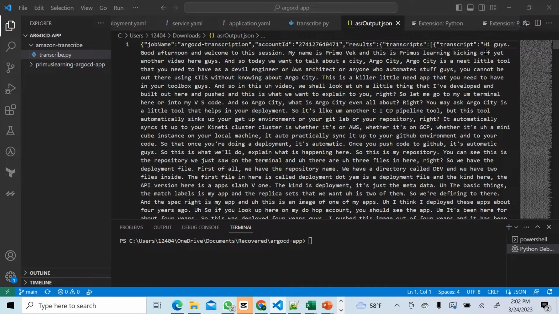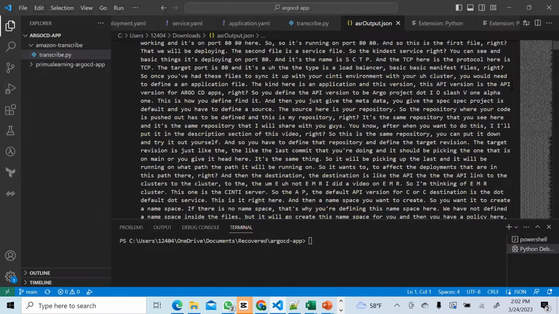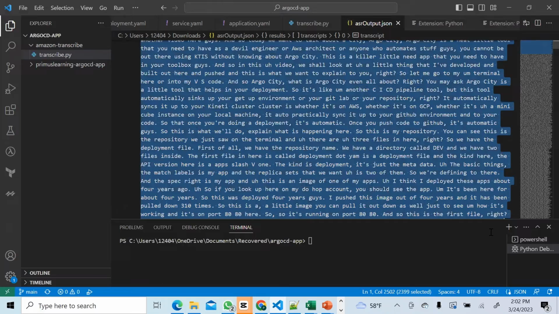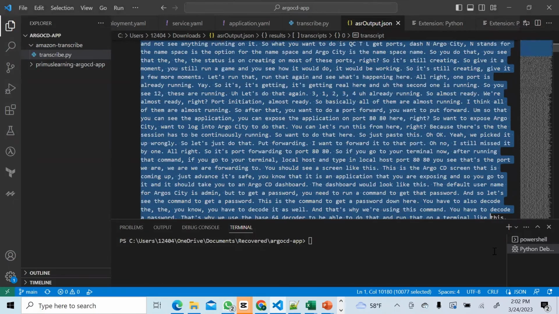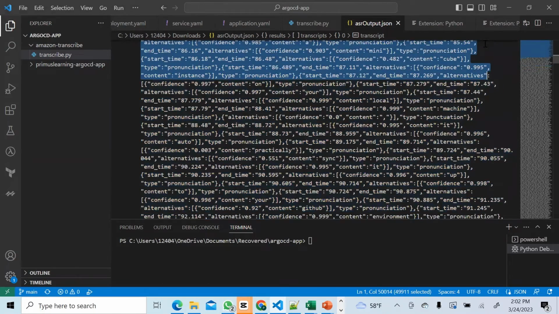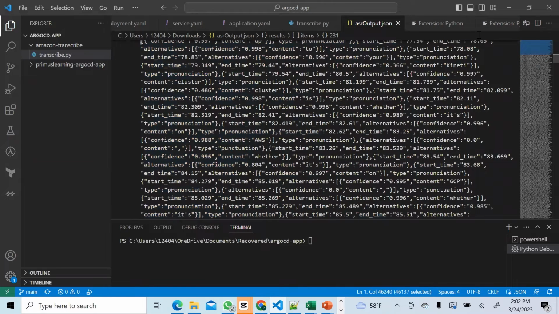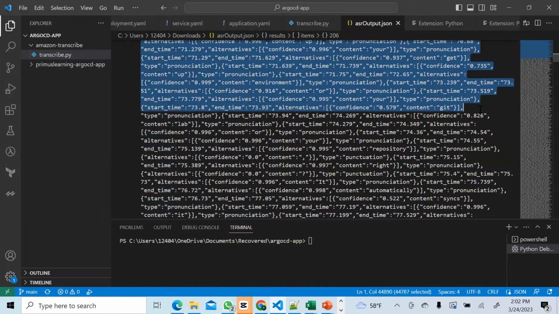So what you could do is just grab this text right here. Let's do this. And just remove the sections that are not necessary for you. You grab the text right up to where it starts, the JSON format, right up to where you said bye-bye. So I think that's where my thing ended.